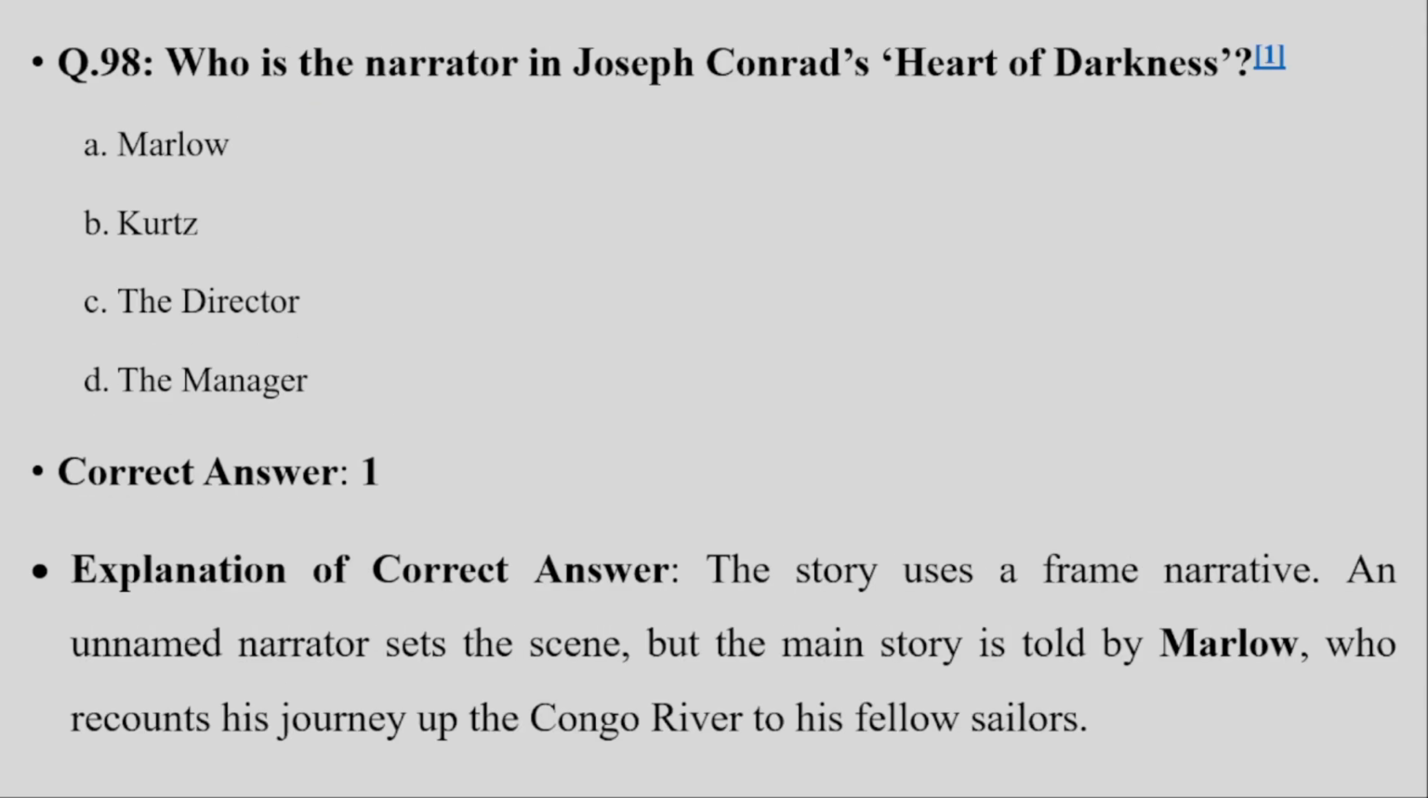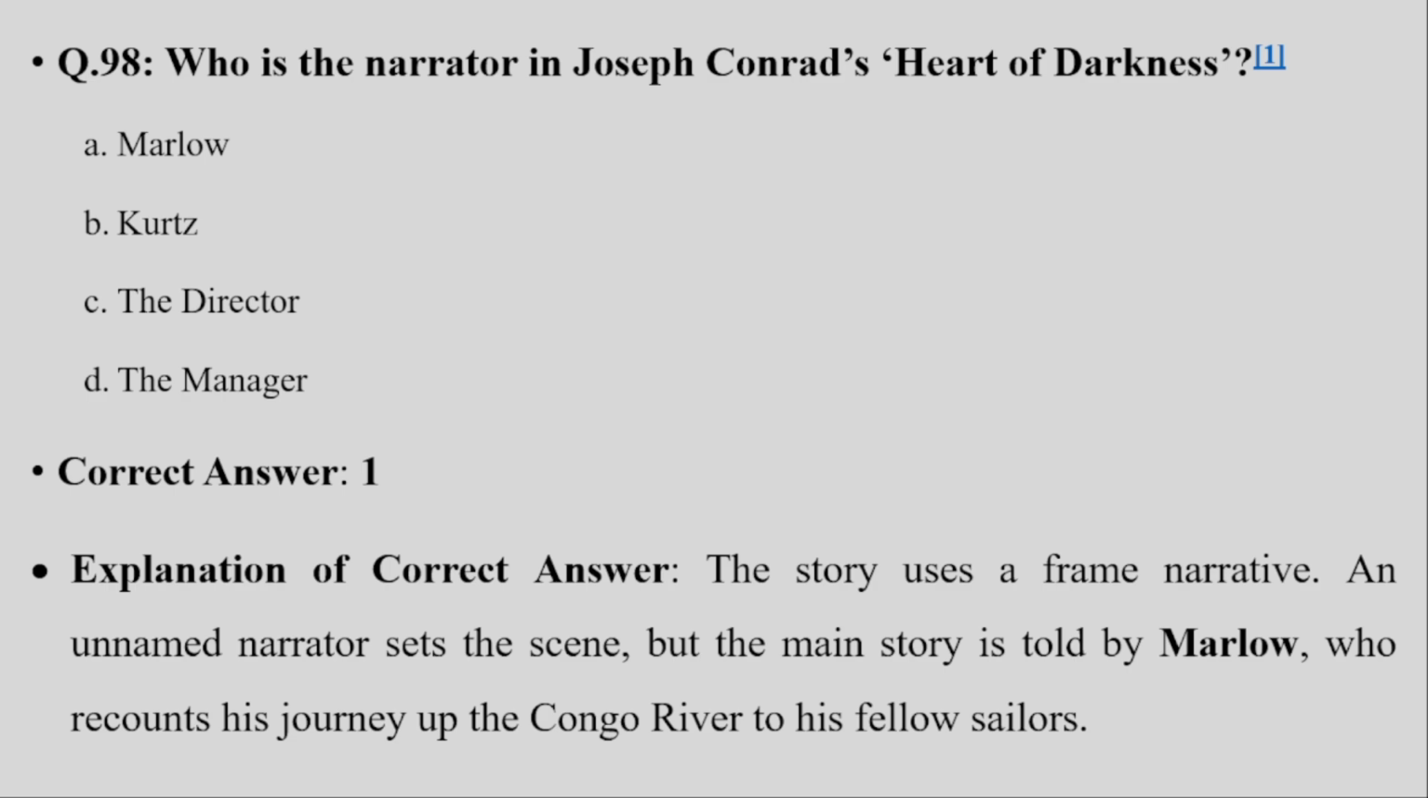Who is the narrator in Joseph Conrad's Heart of Darkness? So the story uses a frame narrative. An unnamed narrator sets the scene, but the main story is told by Marlow, who recounts his journey up the Congo River to his fellow sailors.